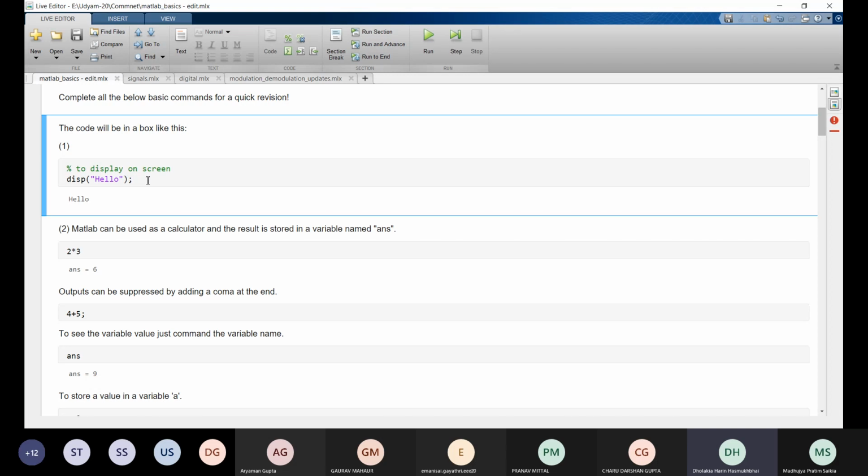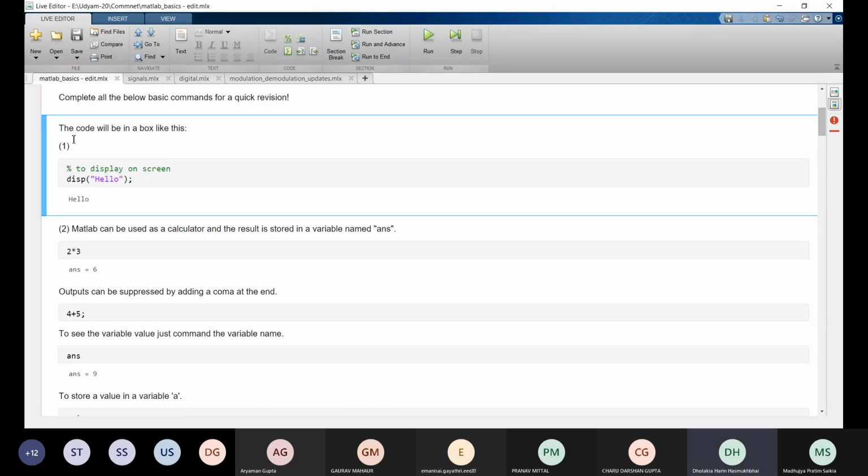So let's see how we can use MATLAB for communication systems and all. So we will learn the basics of MATLAB right now, and we will proceed as we keep learning.